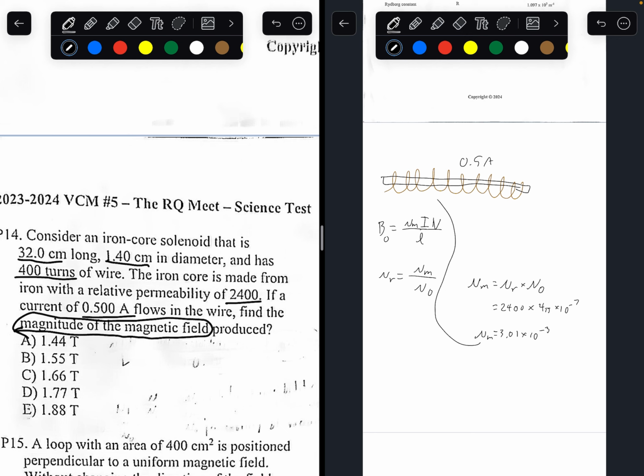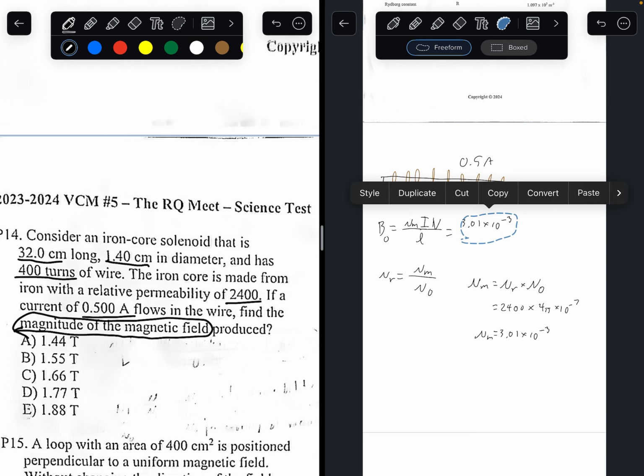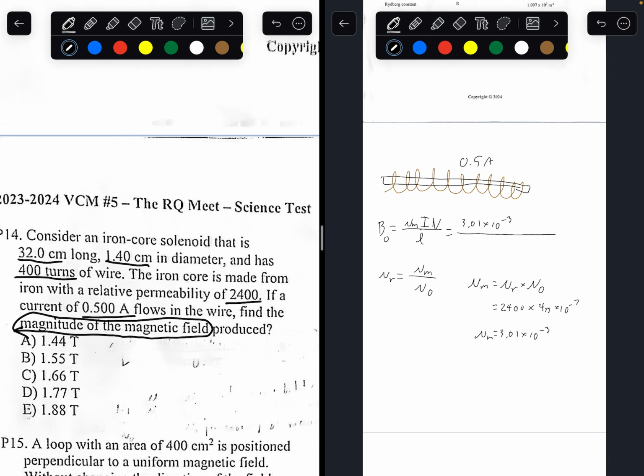Plugging this into this formula, the current flowing through the wire is 0.5 amps. The number of coils is 400. And the wire is 32 centimeters long, or 0.32 meters long.